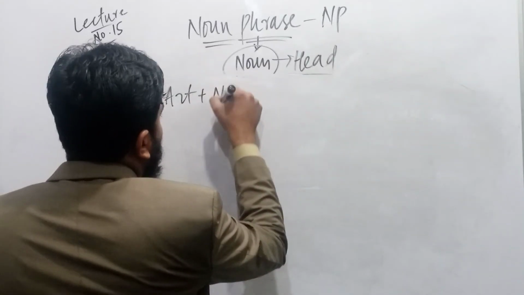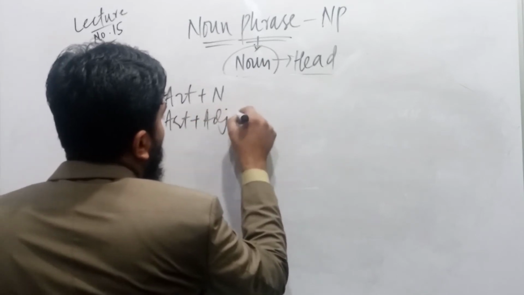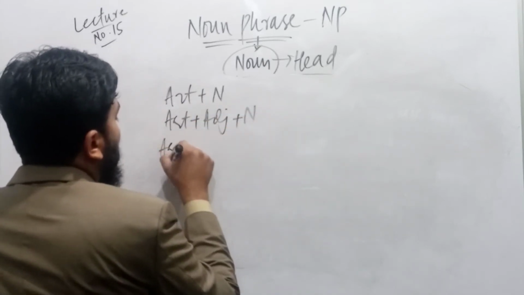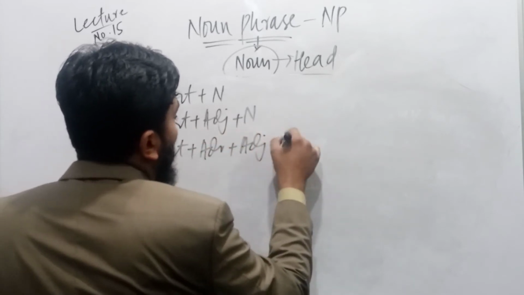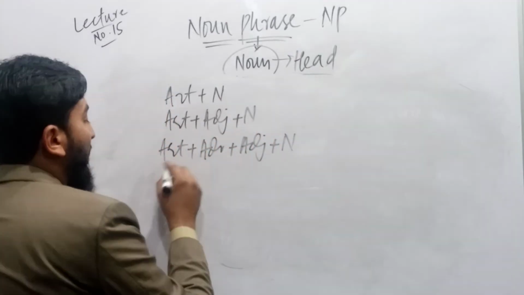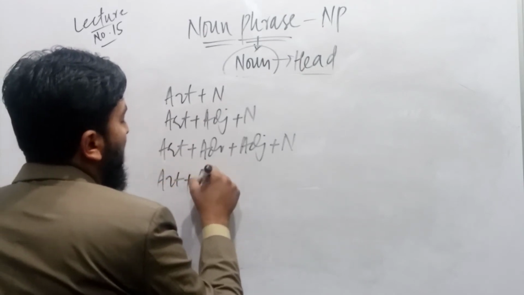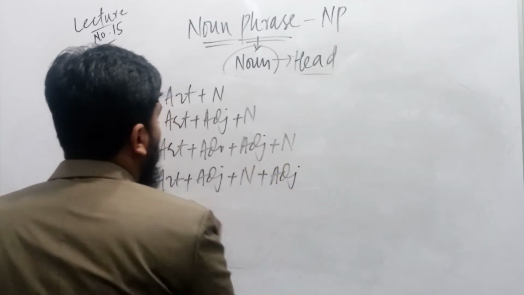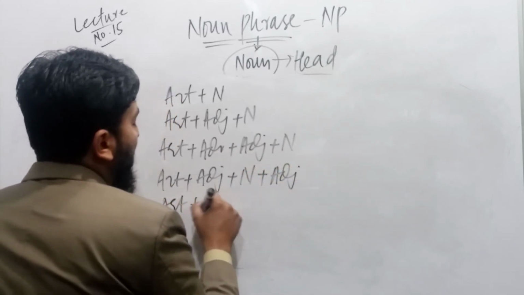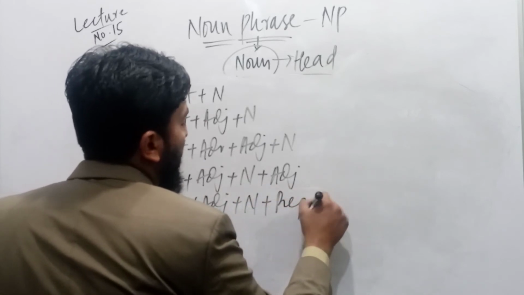Article plus noun, article plus adjective plus noun, even article plus adverb plus adjective plus noun, article plus adjective plus noun plus adjective, article plus adjective plus noun plus a prepositional phrase.